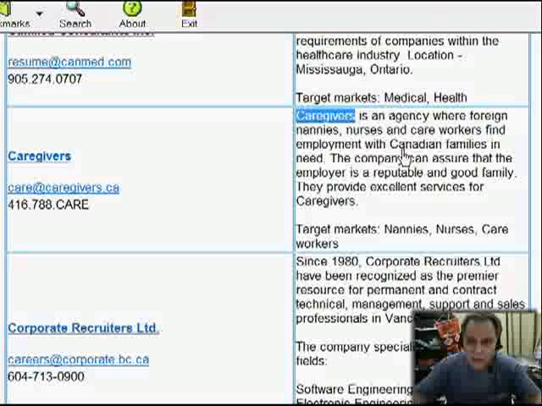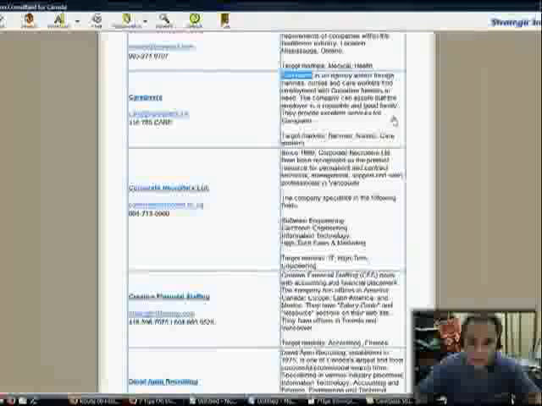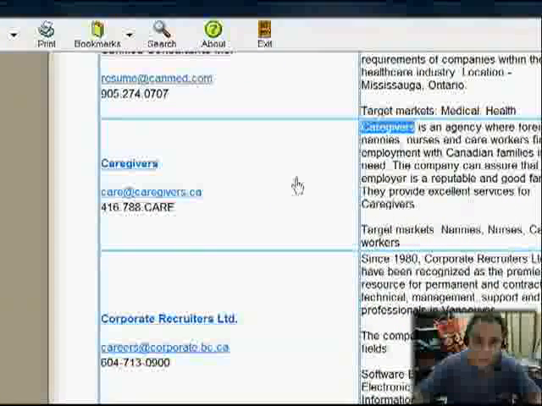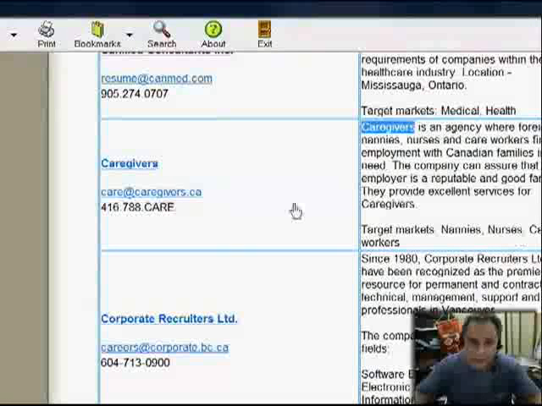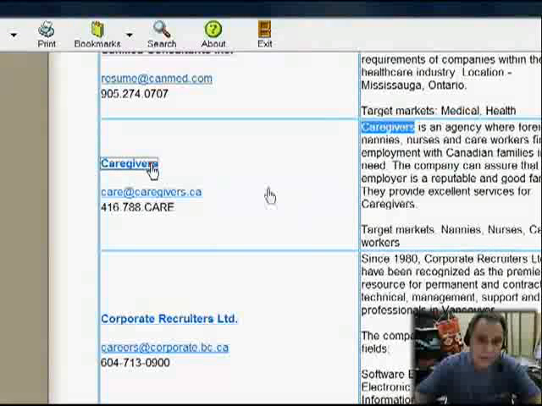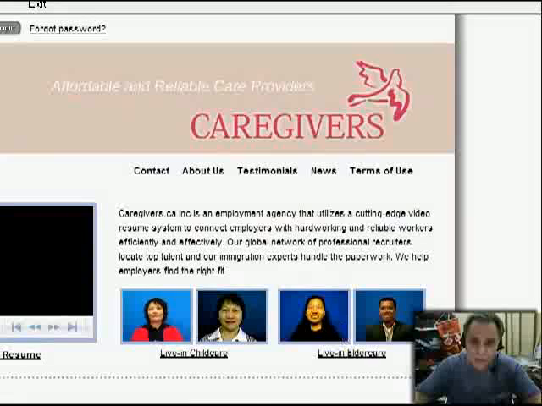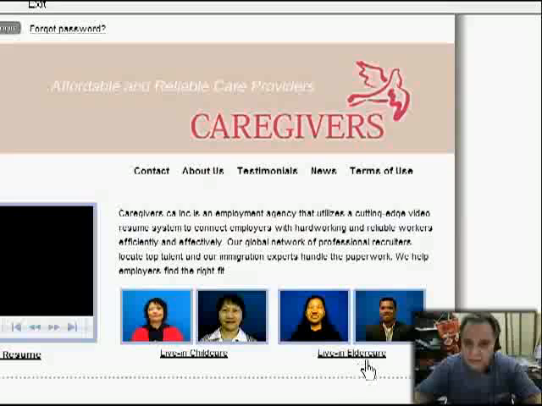Caregivers is an agency where foreign nannies and nurses and care workers find employment with Canadian families in need. The company can assure that the employer is a reputable and good family. They provide excellent services for caregivers. Okay, they're looking for nannies, nurses, and care workers. Let's get in and see what we get in here. So you can see you have the email address, you have the phone. Okay, so right in here you can see all these people, they're happy, live-in care, child care, live-in, elder care.